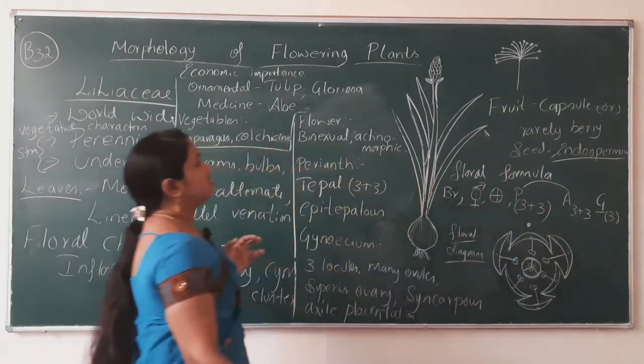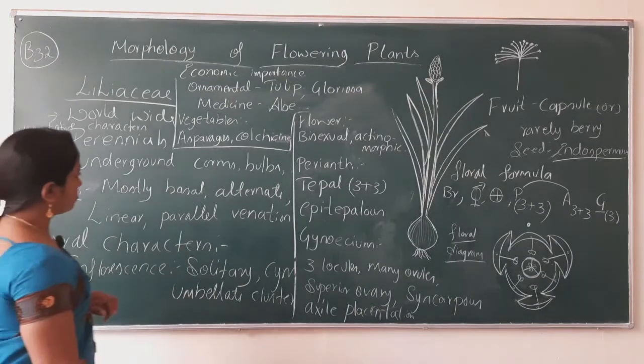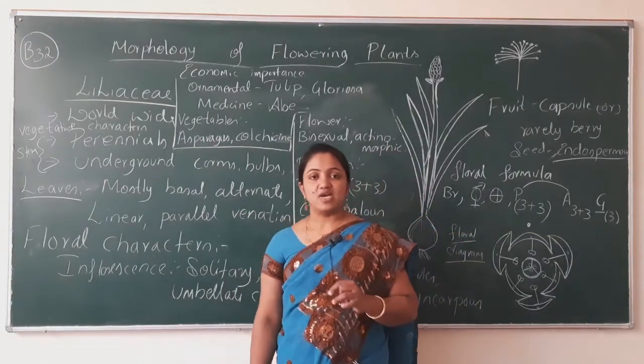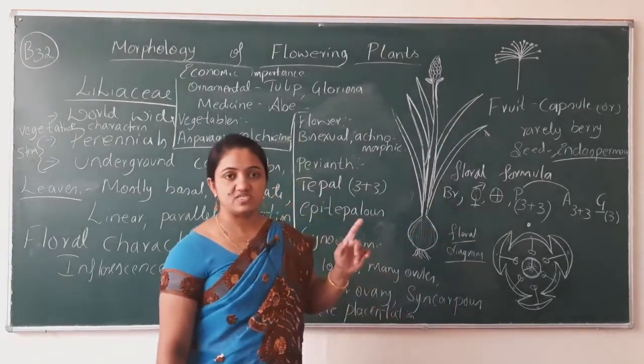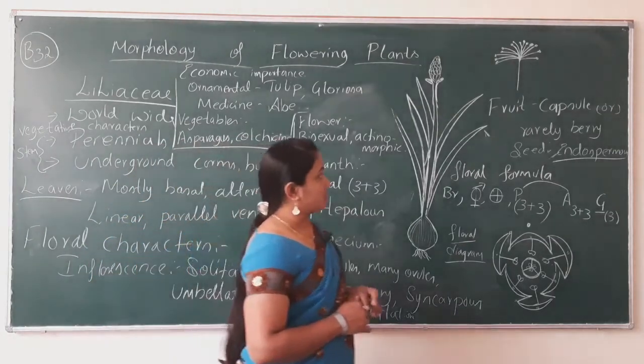So this is the structure showing the umbellate cluster. So this is all about the family Liliaceae. If you have any doubt regarding today's session on family Liliaceae, ask me. Okay, thank you.